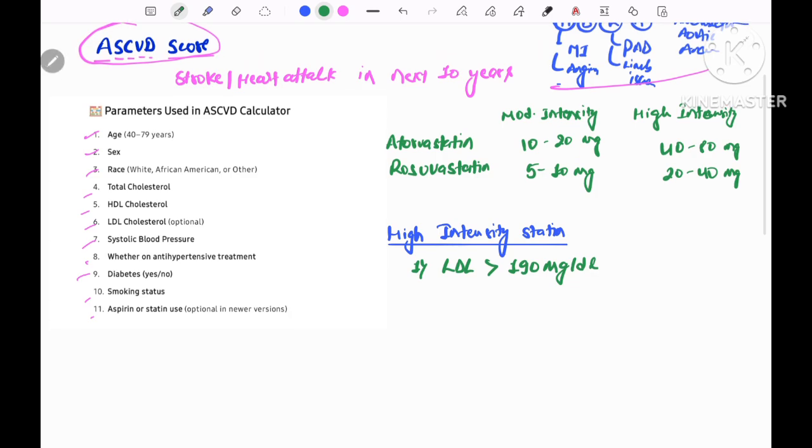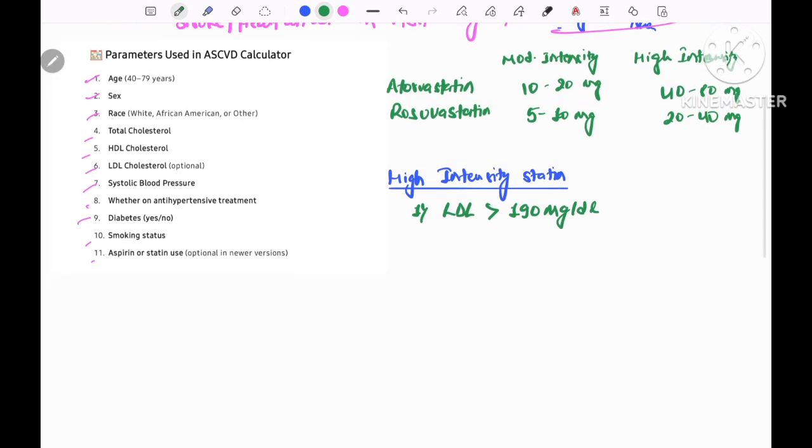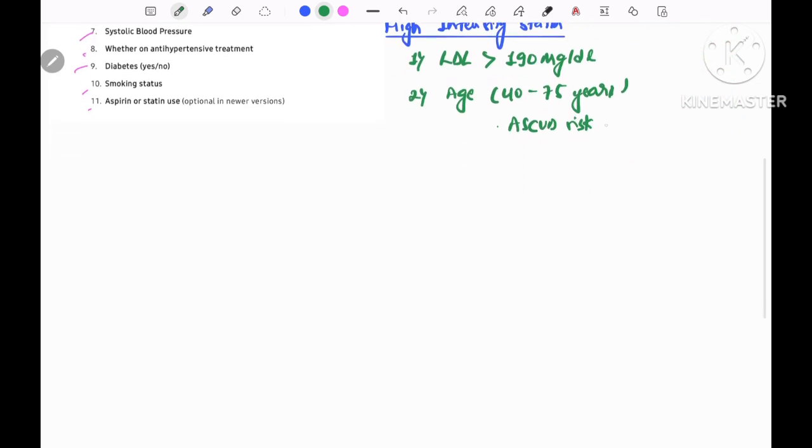That is, atorvastatin and rosuvastatin at the high doses. And if age is between 40 to 75 years and there is ASCVD risk more than 20%, we have to start with high intensity statin.